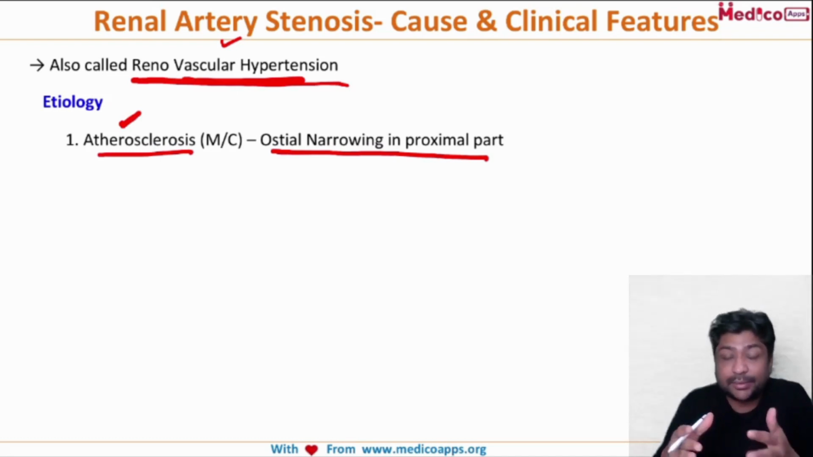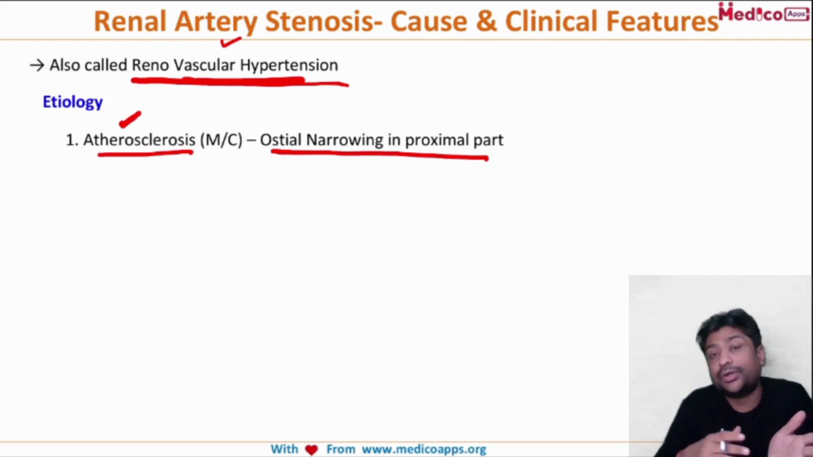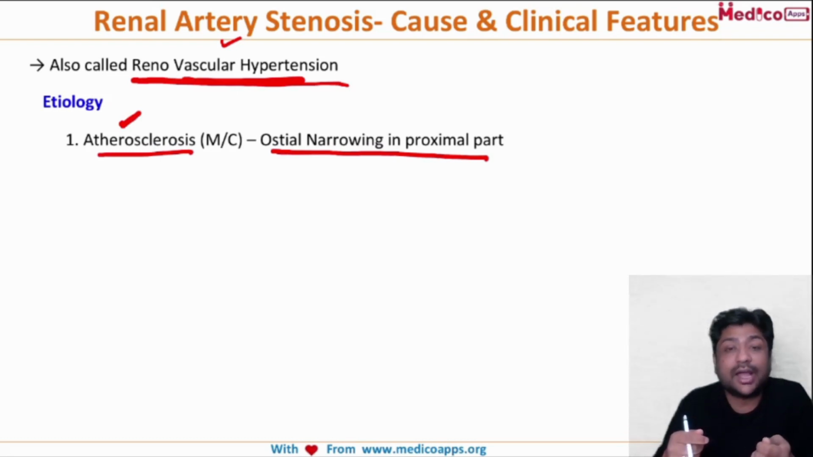Earlier the person's hypertension was controlled. Now there is a sudden increase in the hypertension or the BP, or his current medications are not able to control his hypertension. Why does atherosclerosis increase the blood pressure anyway?